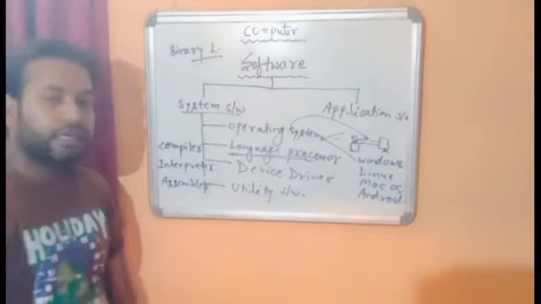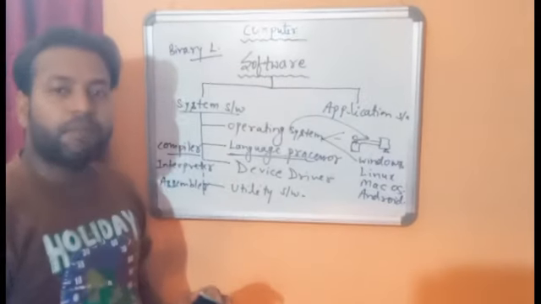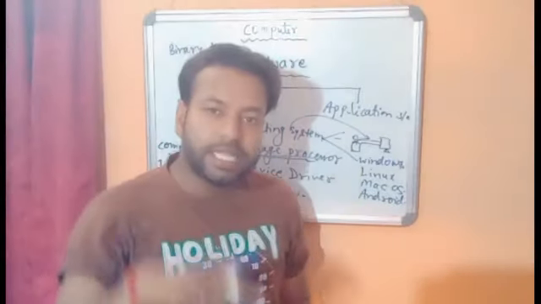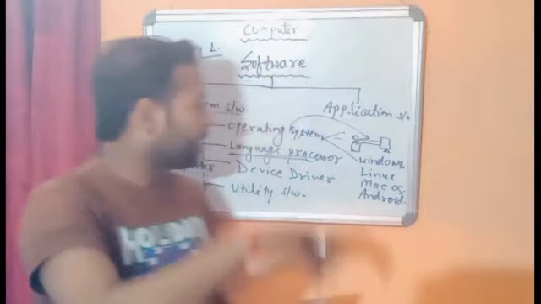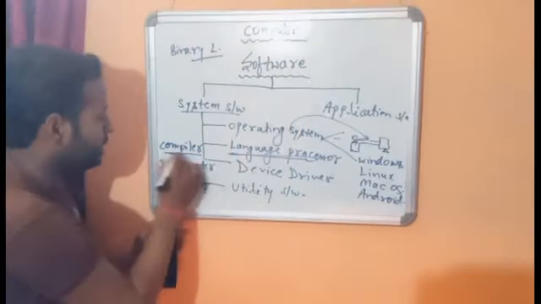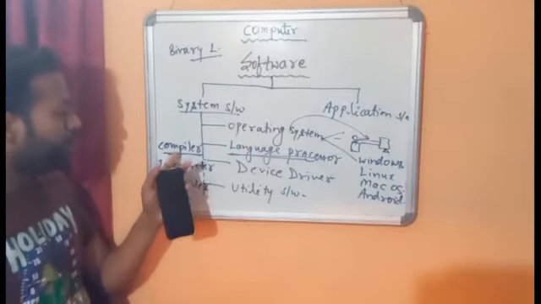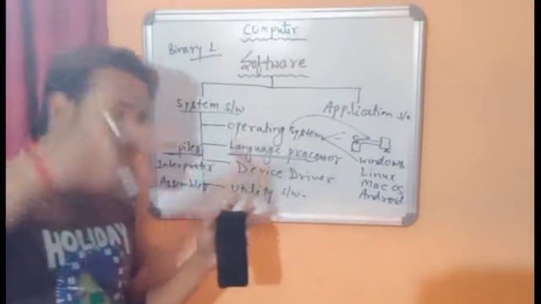What is compiler? Compiler is a program which is used to translate high level language to low level and low level to high level. But one condition is there in compiler. Compiler translates the whole page at a time. That means a complete single page will be compiled by the compiler at a time.